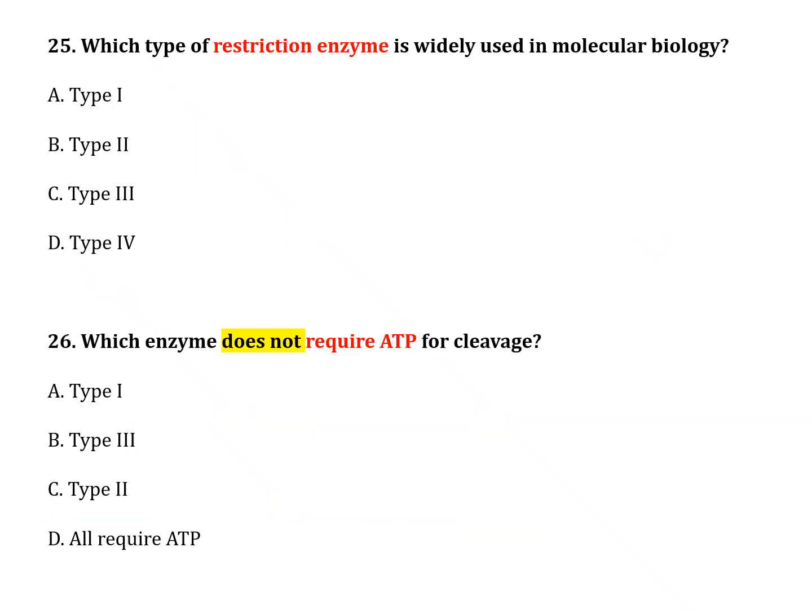The next question, number 25. Which type of restriction enzyme is widely used in molecular biology? Option A, type 1; option B, type 2; option C, type 3; option D, type 4. The correct answer is option B, type 2. The next question, number 26. Which enzyme does not require ATP for cleavage? Option A, type 1; option B, type 3; option C, type 2; option D, all require ATP. The correct answer is option C, type 2.